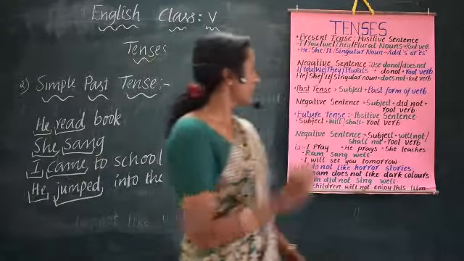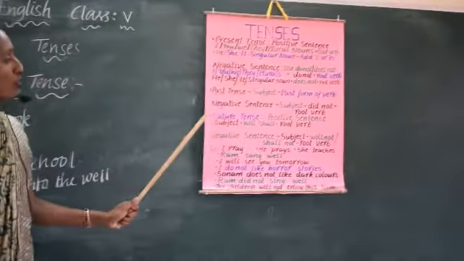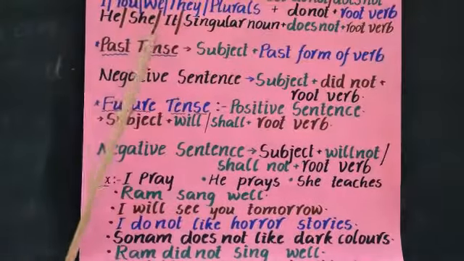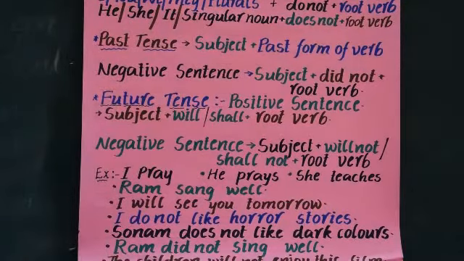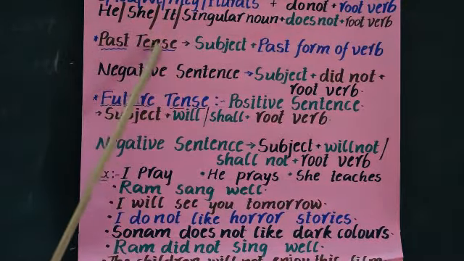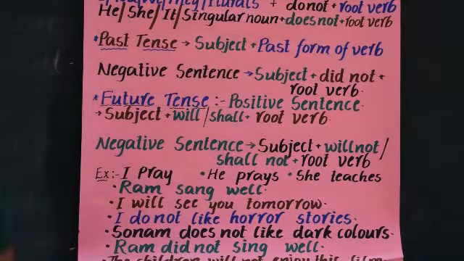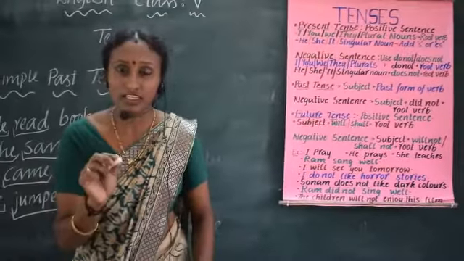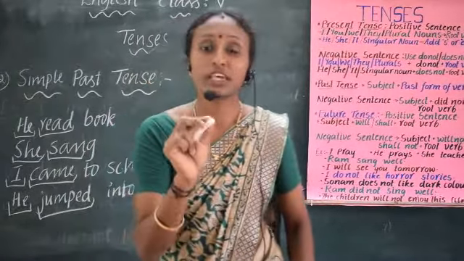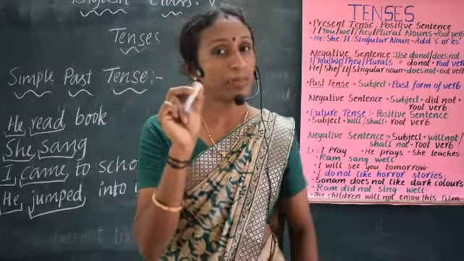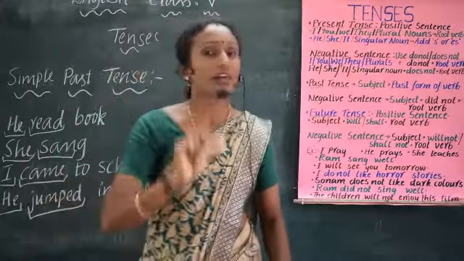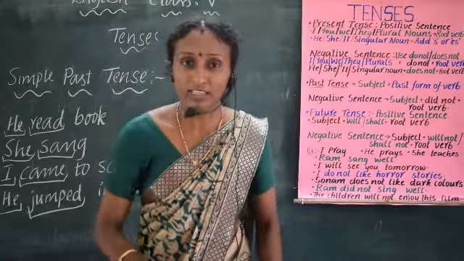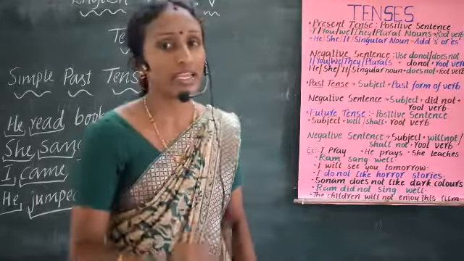Now, let's move on to the next concept, that is how to form negative sentence in the simple past tense. In simple past tense, to make a negative sentence, we use did not. Okay? Listen carefully. But in the simple present tense, we use do not or does not. But in the simple past tense, we use did not to make the negative sentence.